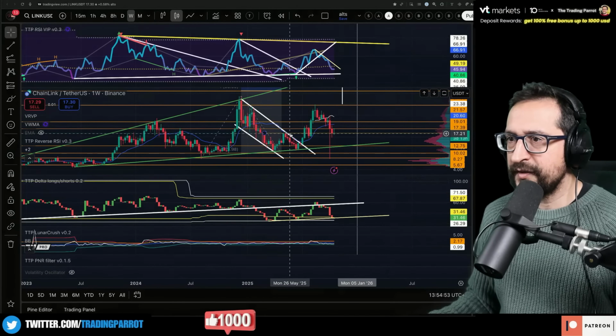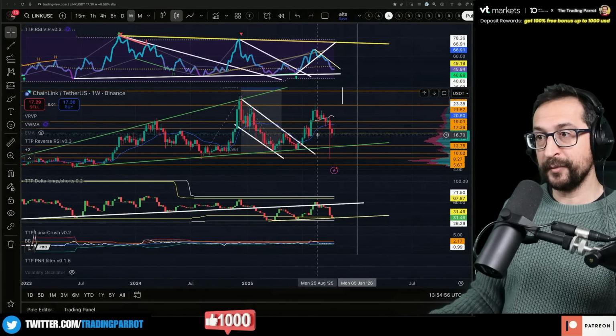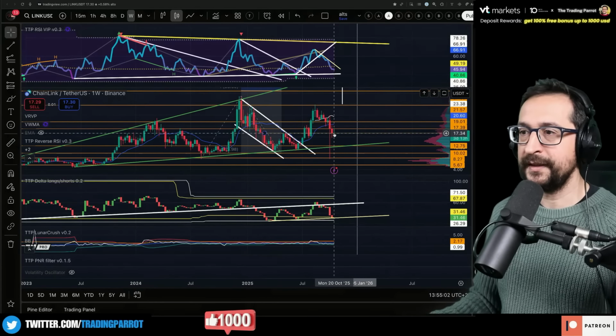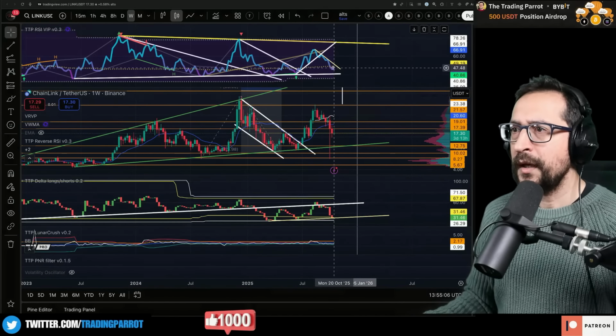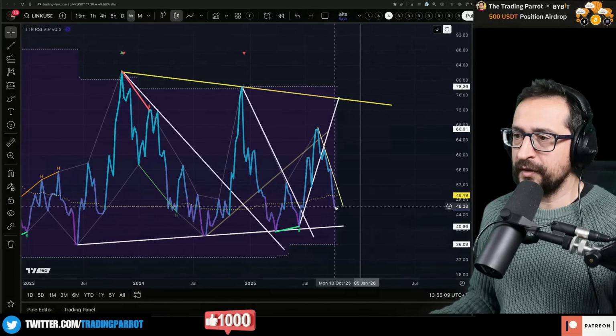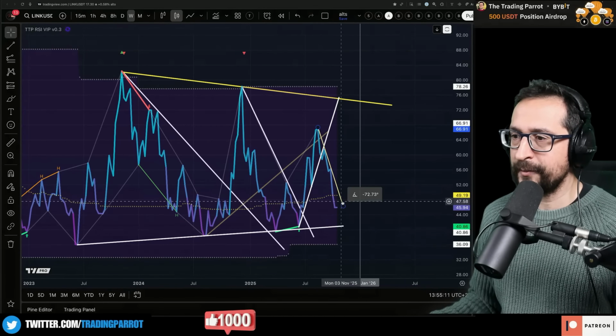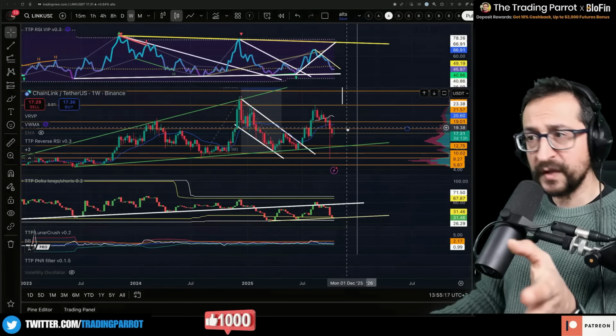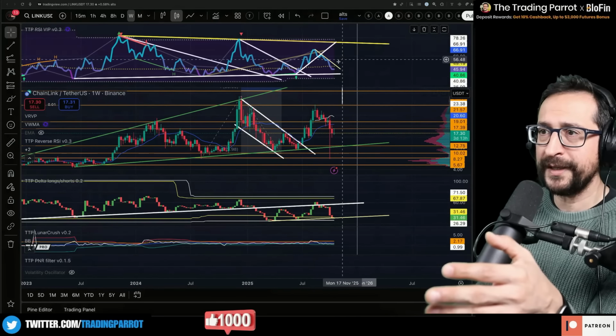Okay, Link is still holding the neckline of the double bottom. So that relative to other coins is good. And we need to hold 17. Good news for me, because I'm holding Link. Could we do this breakout? Still not happening, but we have that line there that we are monitoring very close to the price. I suspect if we go beyond $20, we can get the breakout on the weekly there.